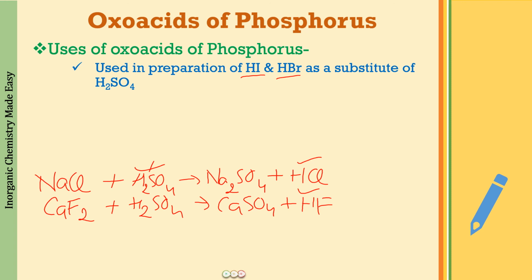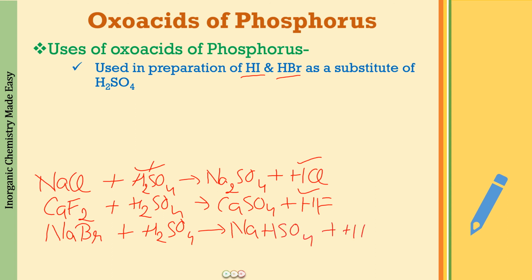Why? So here what you have to remember is, supposedly if I have NaBr, okay, I can have NaI also. All right, so NaBr, I react this with now H2SO4. What is going to be formed over here in the first step of the reaction is NaHSO4. And along with that, HBr is going to be formed. If it is going to be NaI, then HI will be formed.